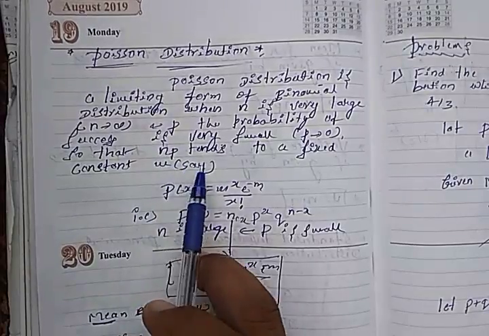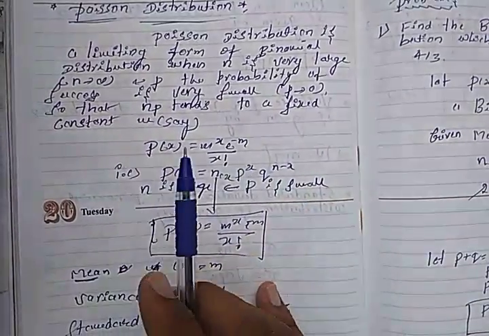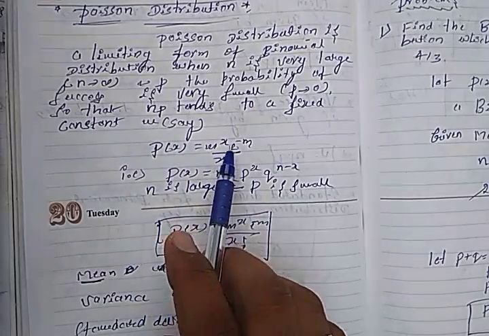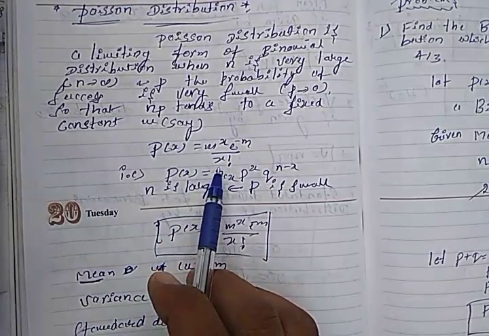What is the Poisson distribution formula? P(x) = m^x e^(-m) divided by x factorial.